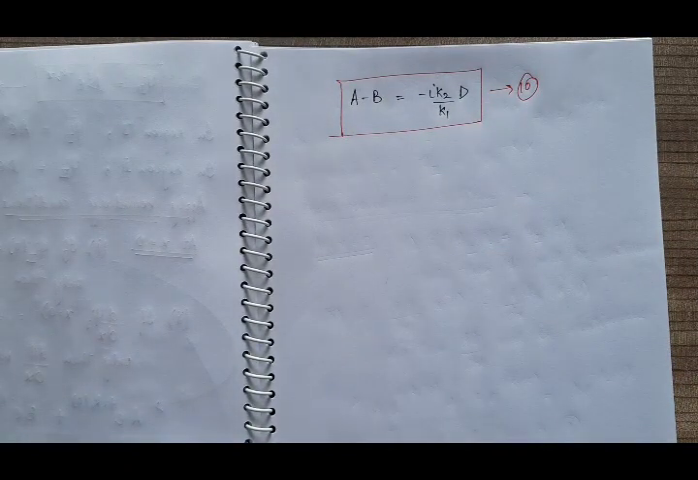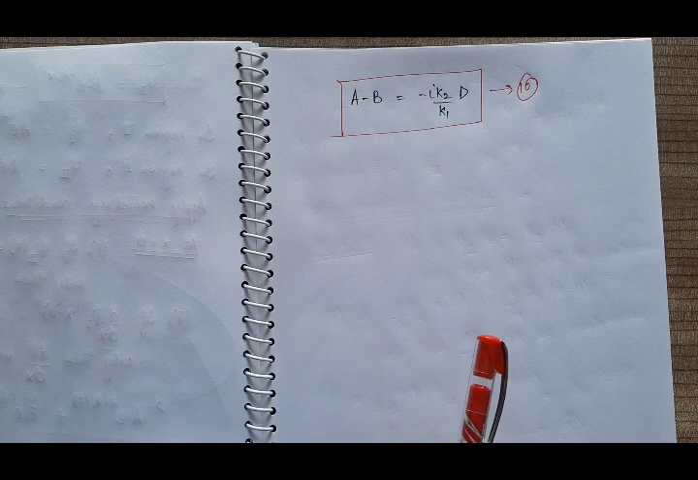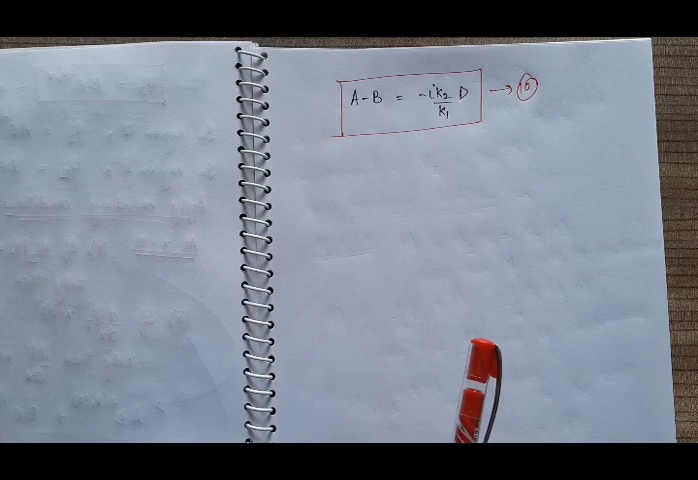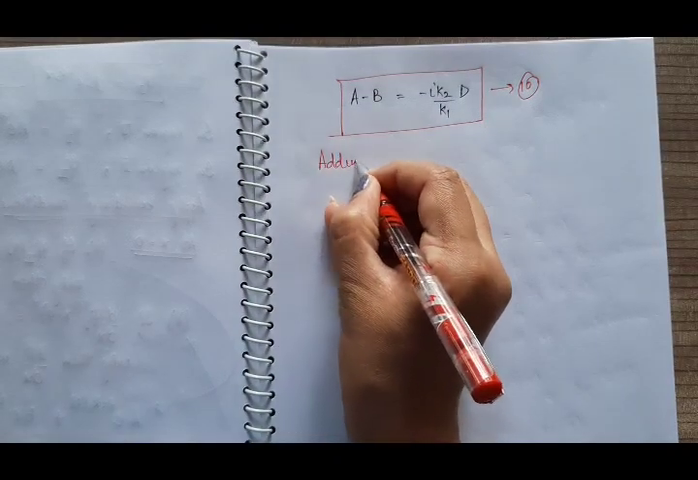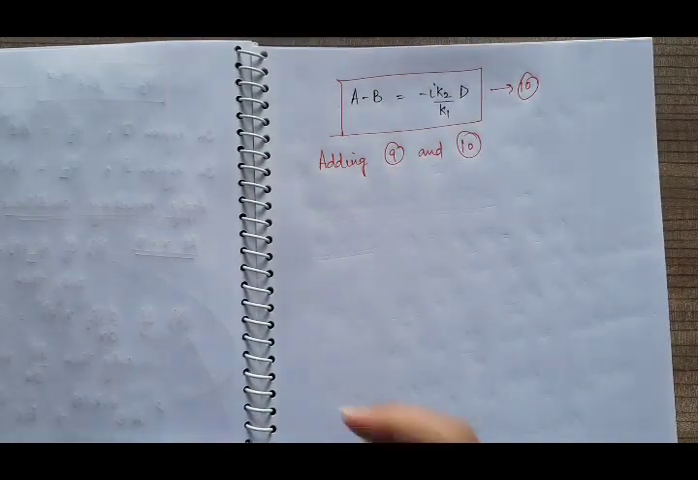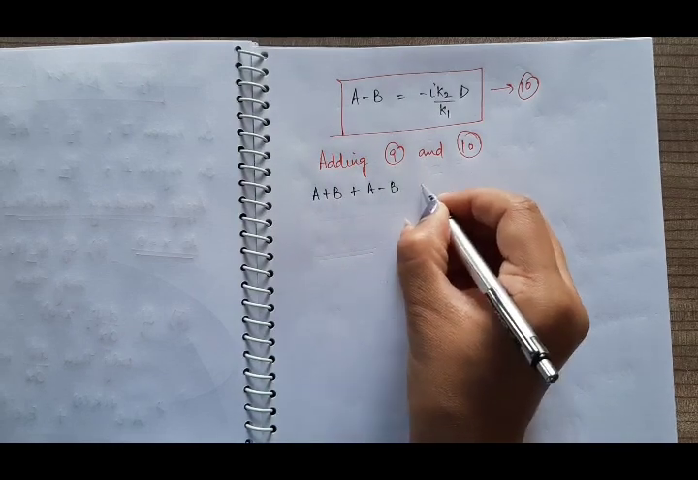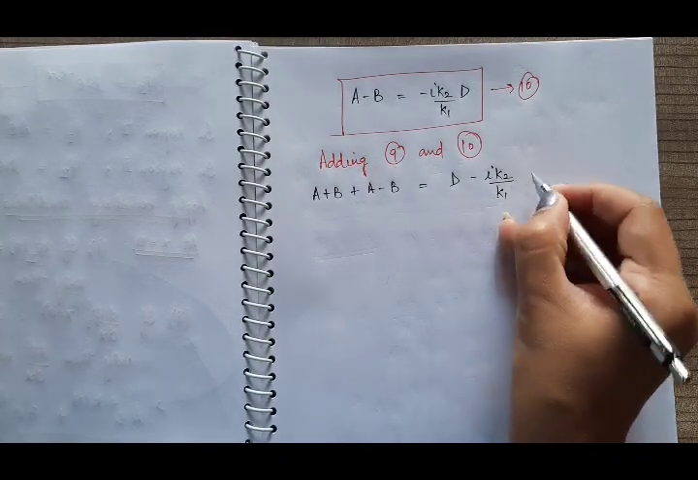Equation 9th was a plus b is equal to d, and equation 10th is a minus b is equal to this. So now we have to find the values of a and b in terms of d, and we will find the values of a and b from these equations 9th and 10th. So first, adding 9th and 10th, we get a plus b plus a minus b is equal to d minus iota k2 by k1 into d.